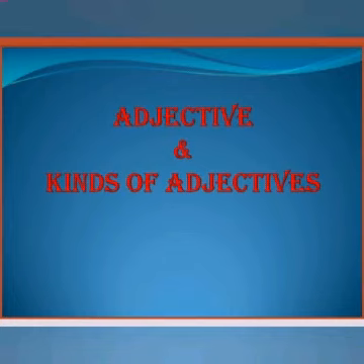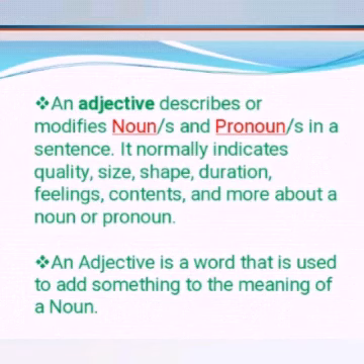In this video, today we are going to learn about the adjective and the kinds of adjectives. The adjective is one of the elements in the parts of speech. Okay, so now let us see what is an adjective. An adjective describes or modifies a noun and pronoun in a sentence. It normally indicates quality, size, shape, duration, feelings, content and more about a noun or pronoun.